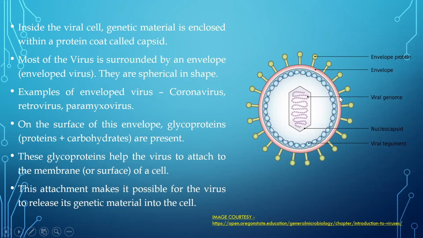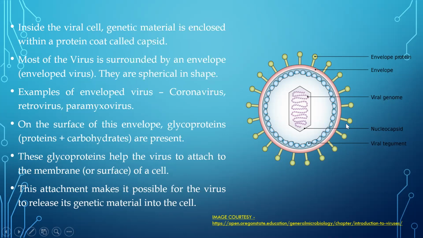Now, apart from this envelope, the most important things they have are these glycoproteins. These envelope glycoproteins are present on the surface of the envelope. Now, what is a glycoprotein? Glycoproteins are nothing but proteins and carbohydrates, so when they join together, they form glycoproteins. All these enveloped viruses have these spike-like things on the surface of the envelope. These are called the envelope proteins or glycoproteins.